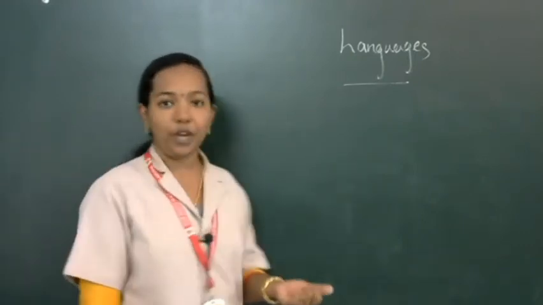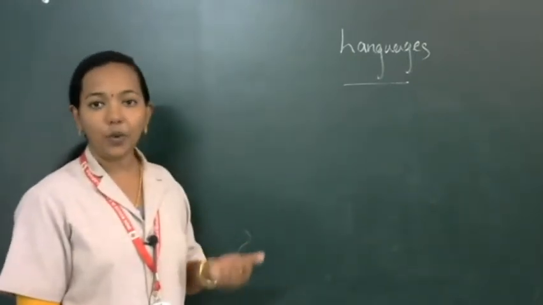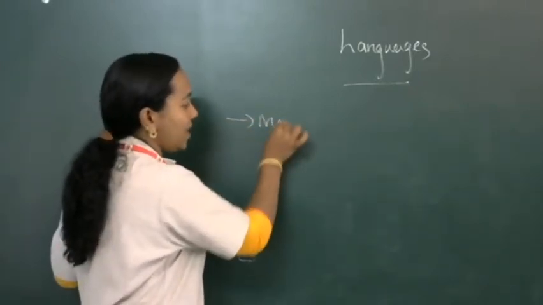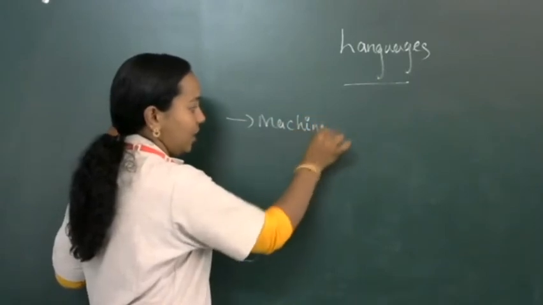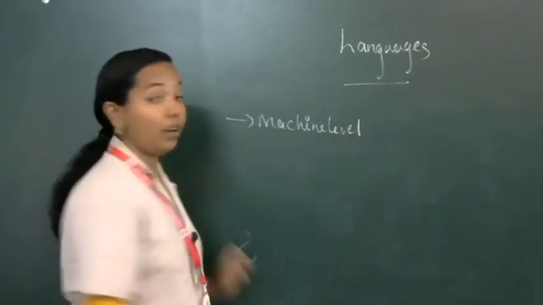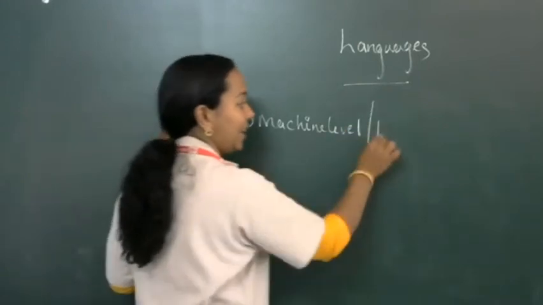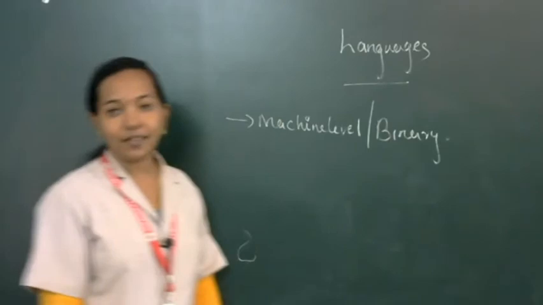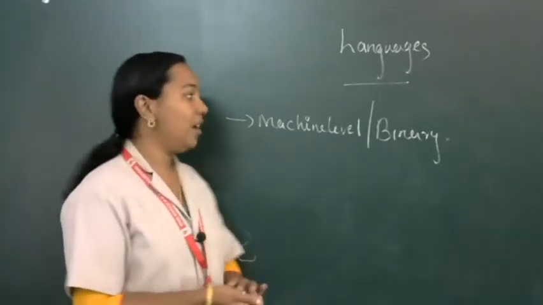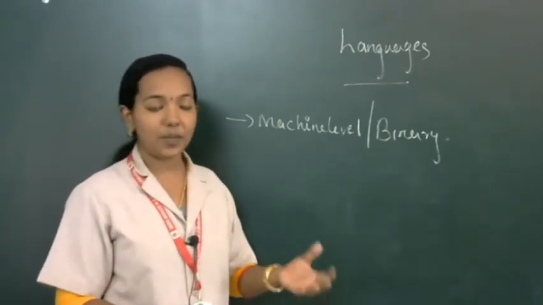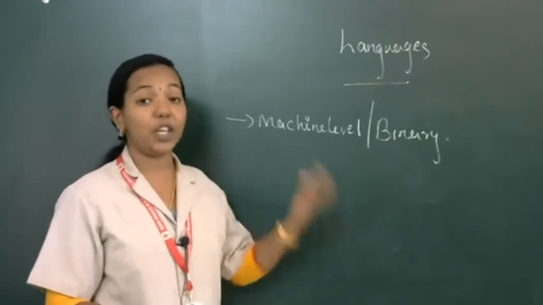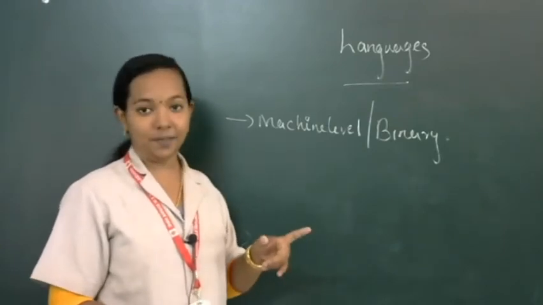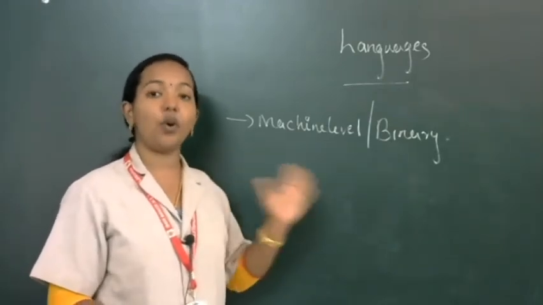Next we are going to discuss the different types of languages that we are using in computers. We will start with machine level language, or one more name, binary language. The first language was machine level language. It is very complex to use and to write, because it contains only zeros and ones, or a yes or no pattern.